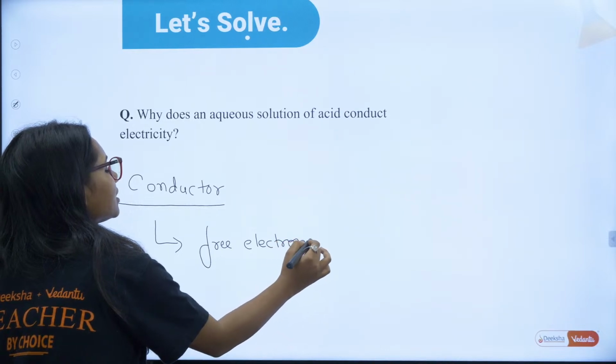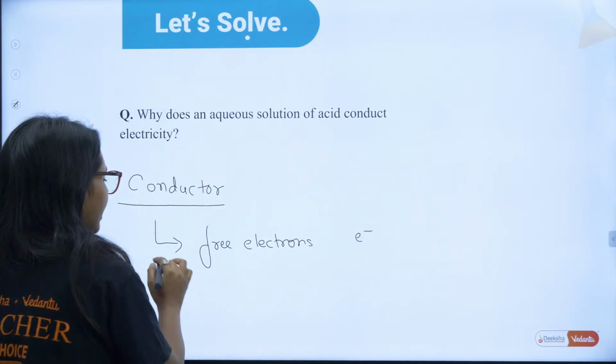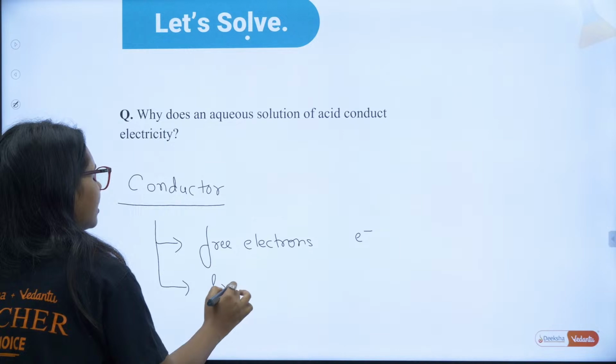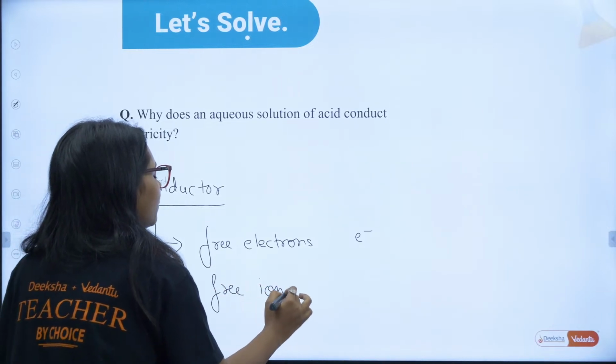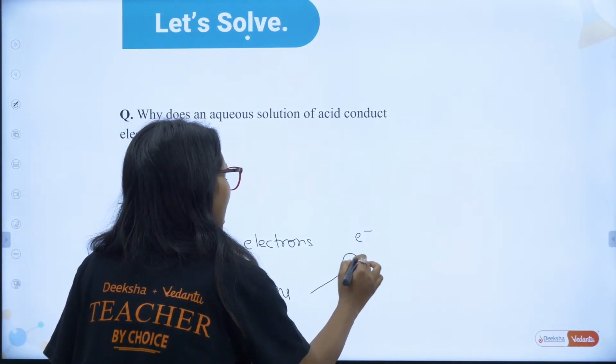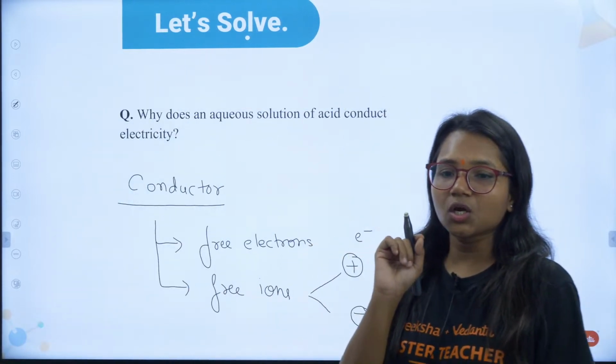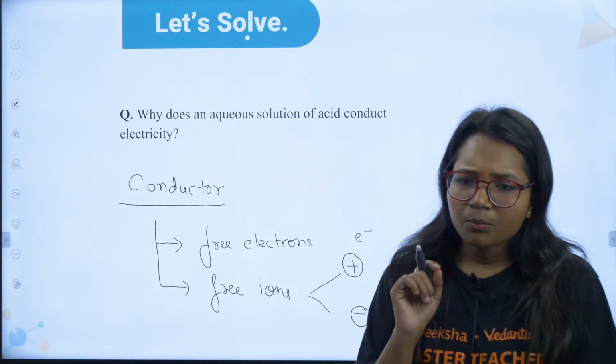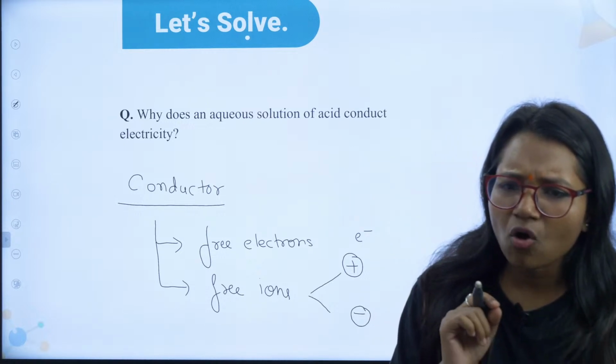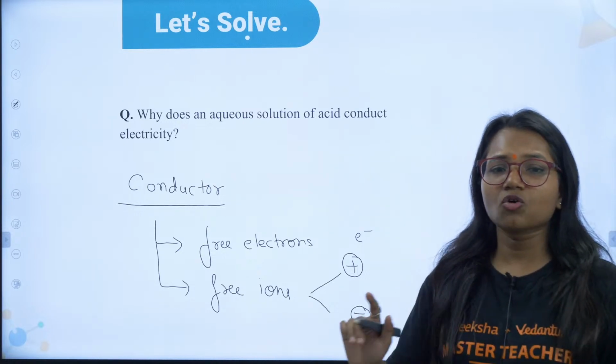Free electrons means negative charge, right? Or free ions. Ions can be positive, ions can be negative. So basically charge is required. Dhanish is telling free electrons.